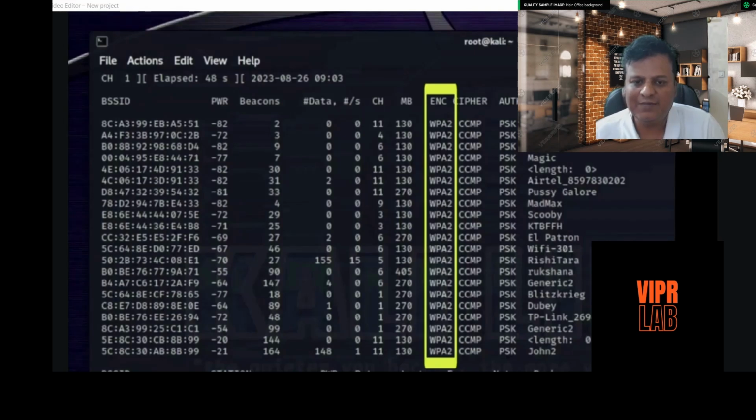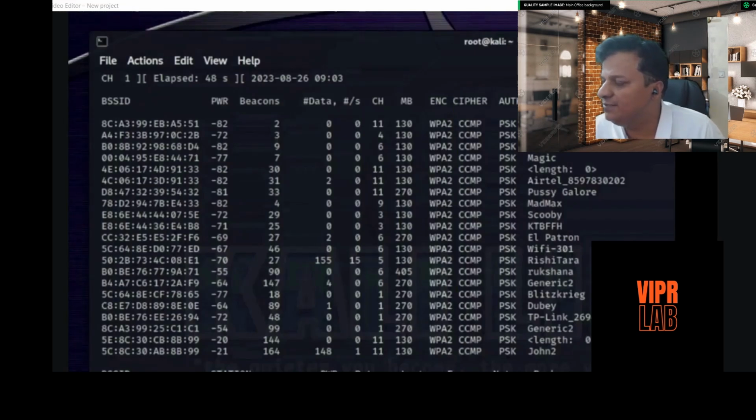So here you can see WPA2. WPA2 here stands for the encryption. Which type of encryption we are using? Besides that, there is a cipher, so cipher and then authentication. PSK means preset key, whether you are giving a password or whether you are doing open authentication.